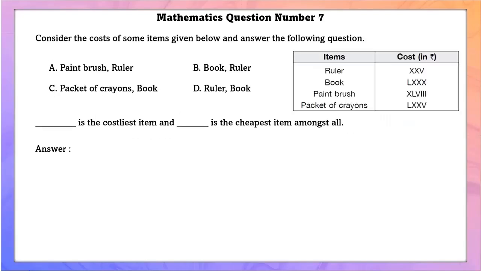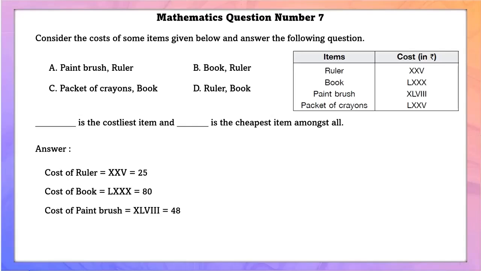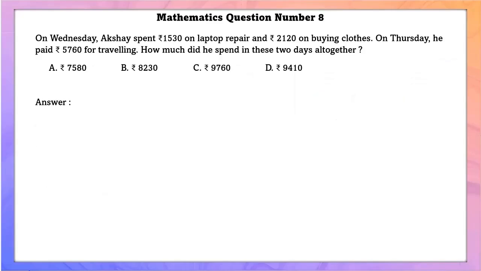Mathematics question number 7. Consider the cost of some items given below and answer the following questions. Now first we'll write all the cost of items in Hindu-Arabic numerals. Cost of ruler is equal to 25, cost of books is equal to 80, and cost of paint box is equal to 48, and cost of packet of crayons is 75. Now we can see that book is the costliest item and ruler is the cheapest item of all.